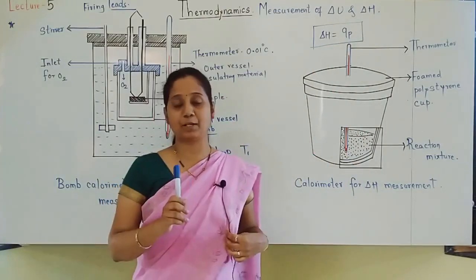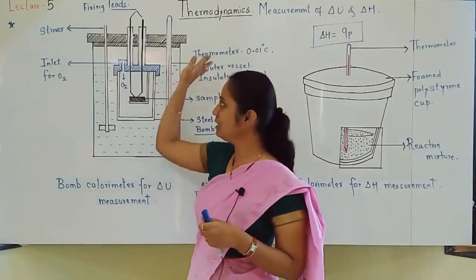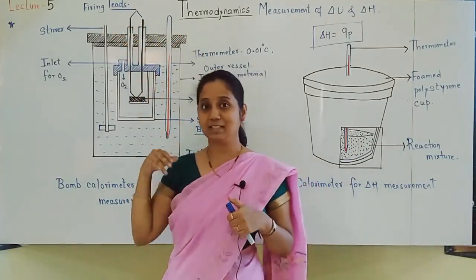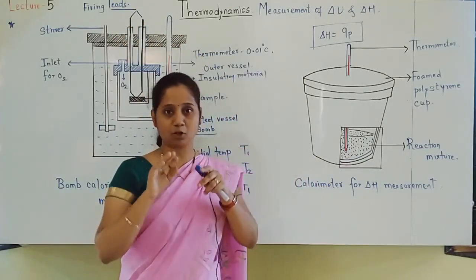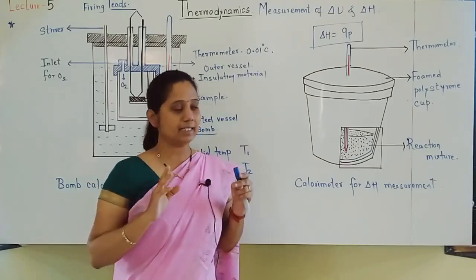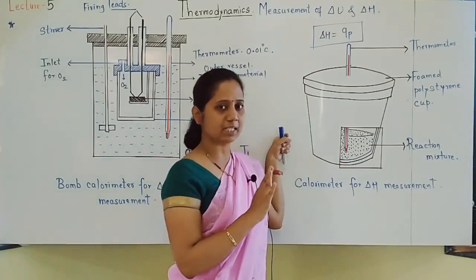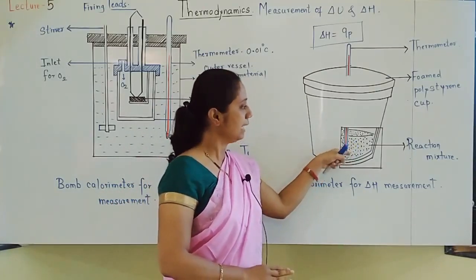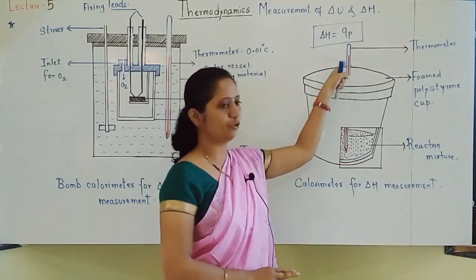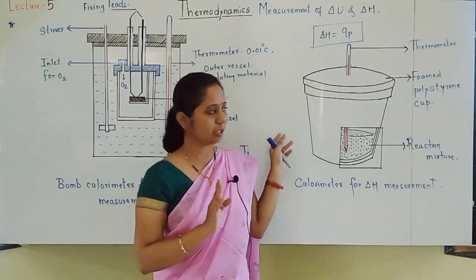Then how to keep pressure constant? Keeping volume was a little easy, because if you just close it, volume will remain constant. But now we have to keep pressure constant. So pressure is kept constant by just keeping this. This is also one type of calorimeter. Here also the same things will take place. Here is the reaction mixture. Reaction is going on. Heat will be evolved. Thermometer, you can see, same things will take place. This is also one type of calorimeter.